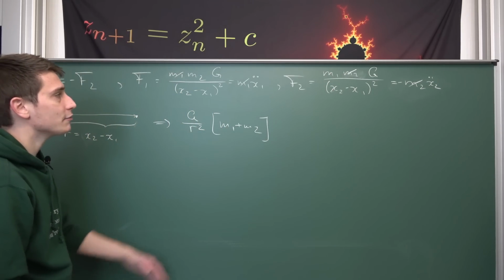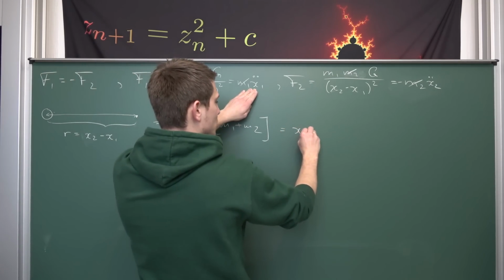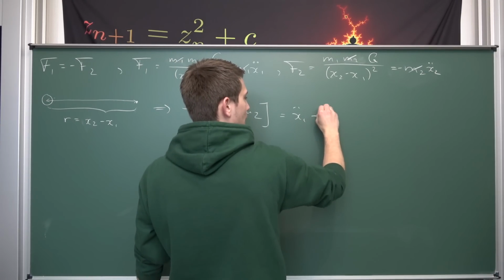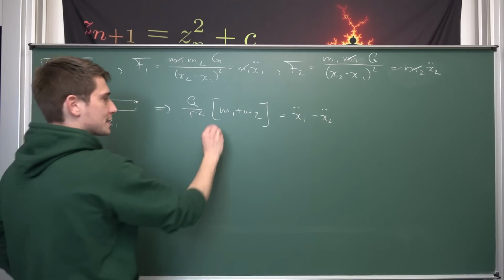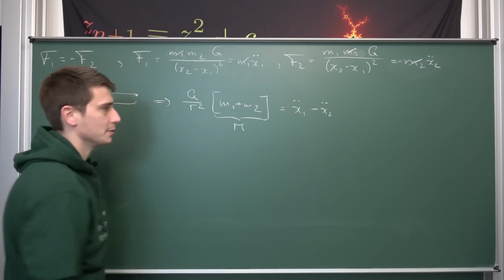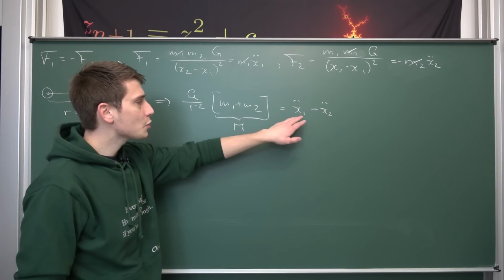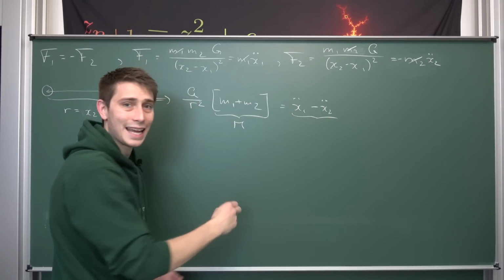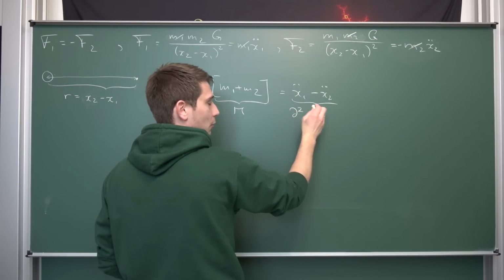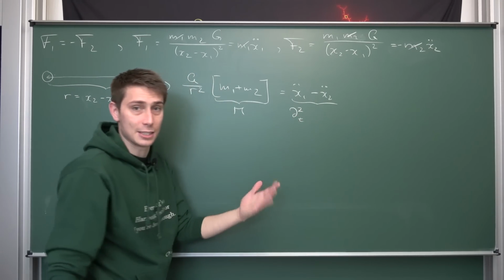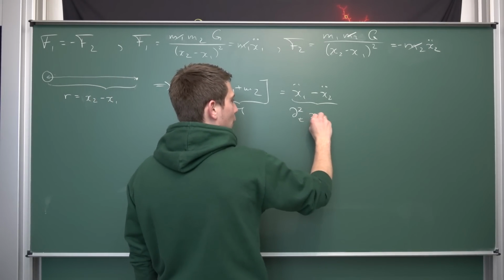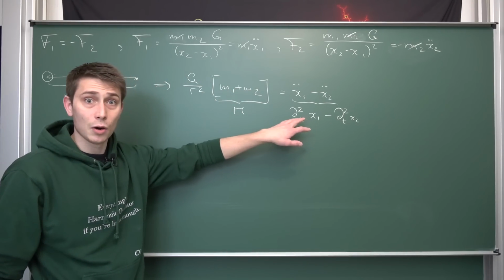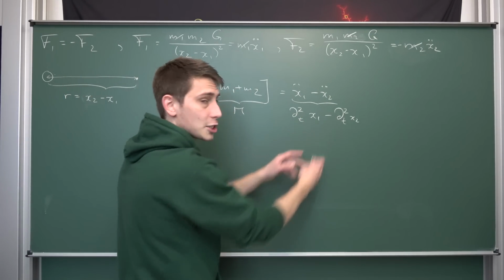And also what we are going to have is, okay, we are going to get x1 double dot, and we are going to add to it negative x2 double dot. Okay, so m1 plus m2, we are going to call this combined mass capital M, just like in the last video. And also we are going to have this right here. So one thing that you need to take into consideration is that x1 double dot is nothing but the second partial or second derivative with respect to time. Doesn't need to be partial derivative, but it really doesn't matter, of x1 minus the second derivative with respect to time of x2. Since our differential operator is linear, we can actually factor it out.